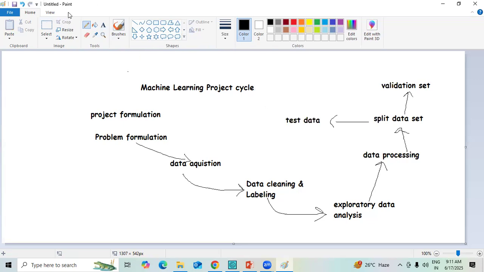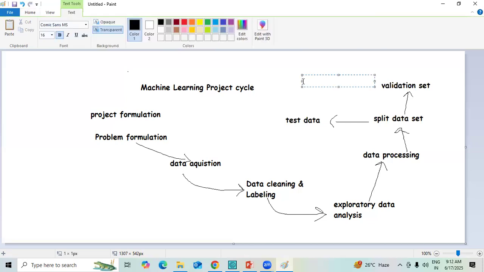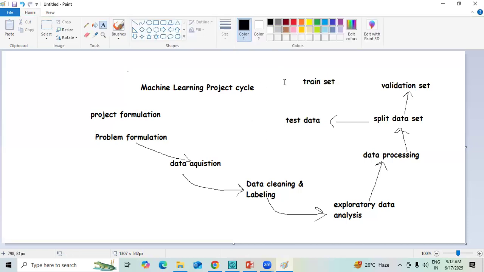The third option from splitting the data set is how to train the set. How to train the set is important, because from there comes the model training. Everything will come from here, so you need to do the model training, and everything else that needs to be performed here.